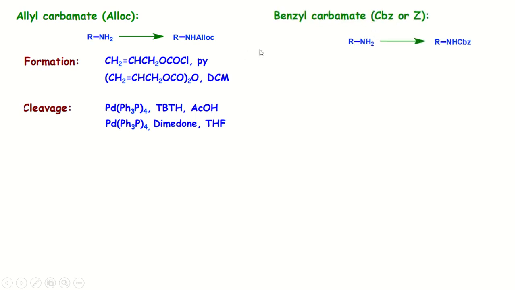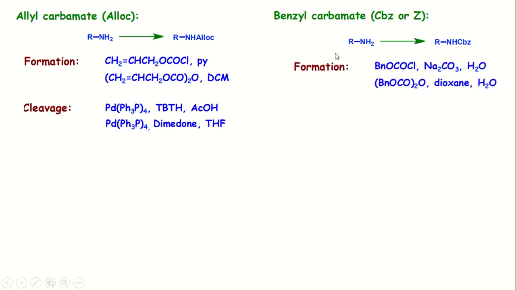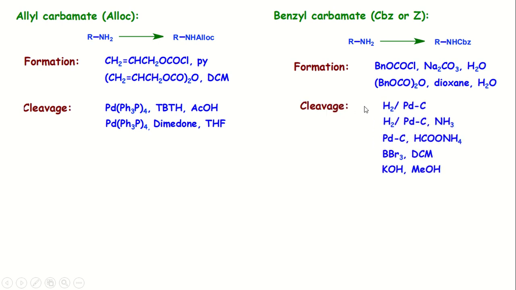The fourth way, the amine is converted to benzyl carbamate. The short form is CBZ or Z. The amine is converted to benzyl carbamate by using benzyl chloroformate in basic condition. The deprotection easily takes place by using H2/Pd-C, or H2/Pd-C in presence of ammonia, or Pd-C in presence of ammonium formate, or in presence of BBr3 with DCM, dichloromethane, as a solvent, or in presence of KOH and methanol as a solvent.